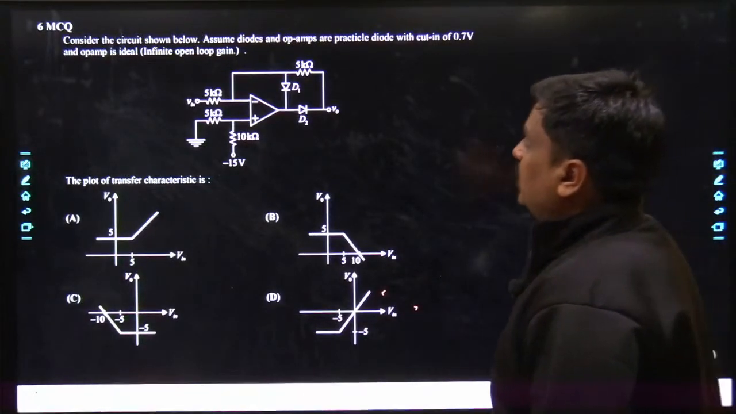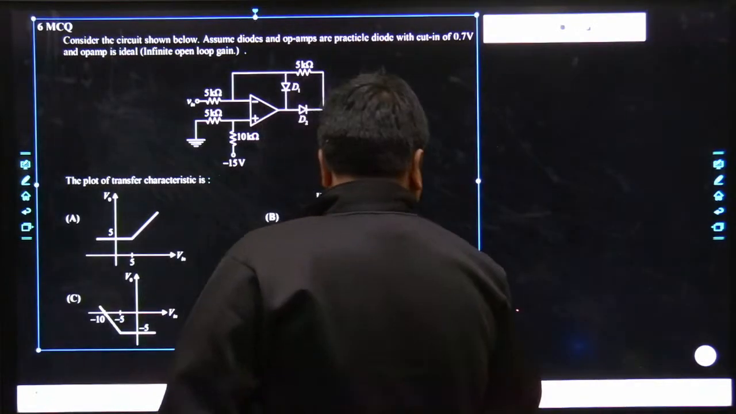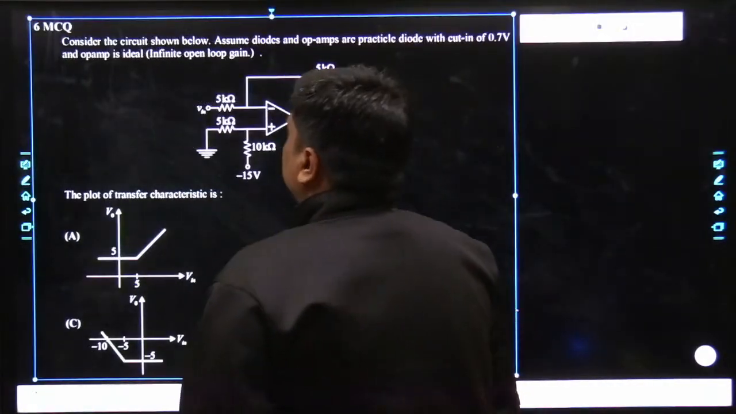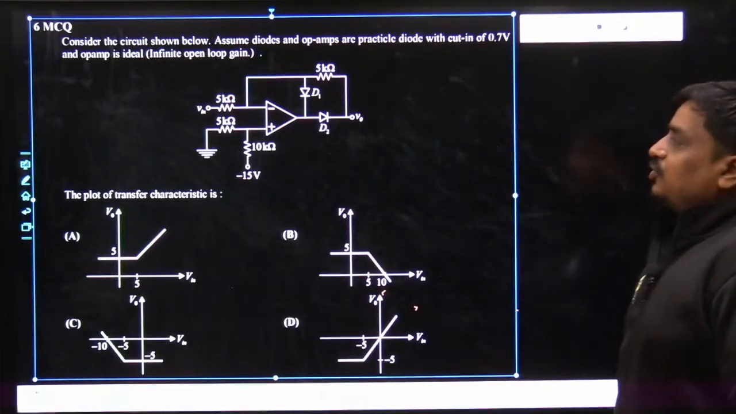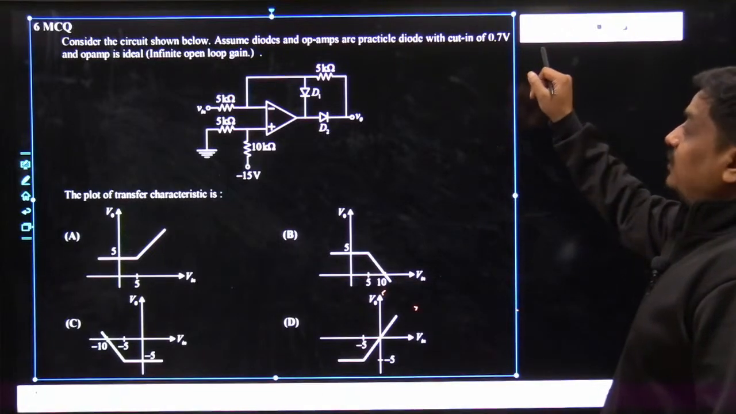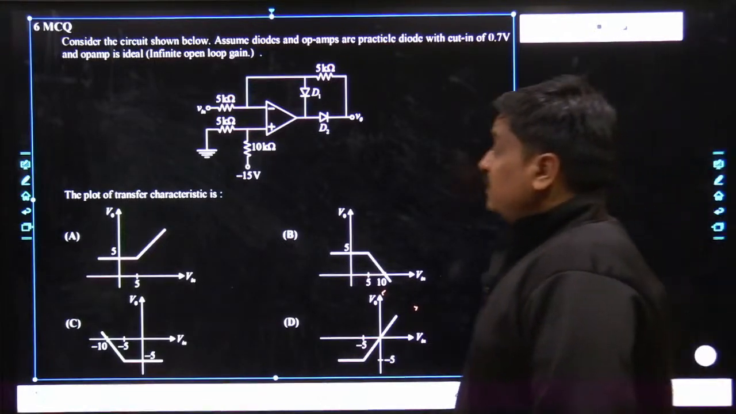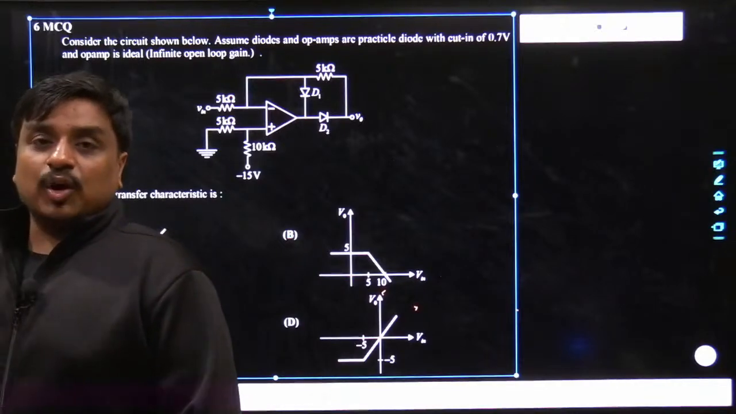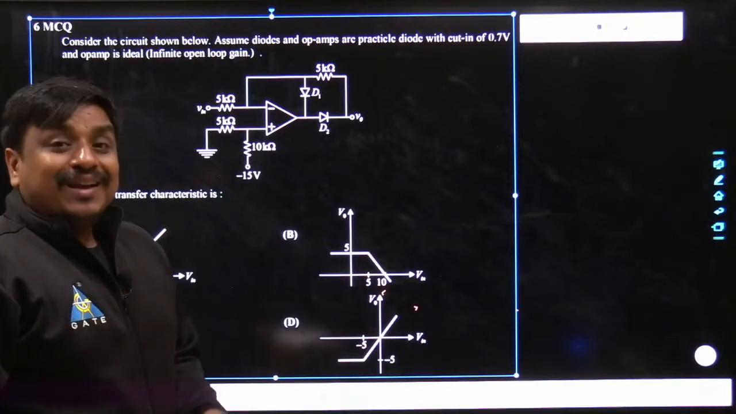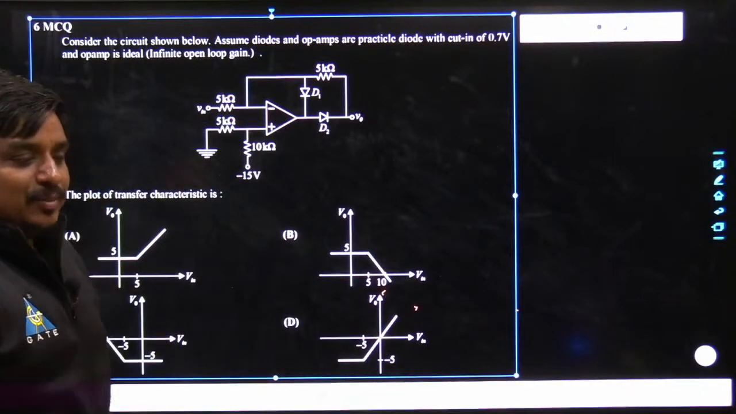Consider the circuit shown below. Anyways, let me zoom this problem a bit. See what the problem indicates exactly. Assume diodes and op-amps are practical, with the diode cut-in voltage of 0.7 V and the op-amp ideal with infinite open loop gain. That means whenever the diode goes into forward bias, there would be a drop of 0.7, obviously positive towards anode and negative towards cathode, and the op-amp is taken as ideal. That means all of the parameters possessed by the operational amplifier are taken as ideal.